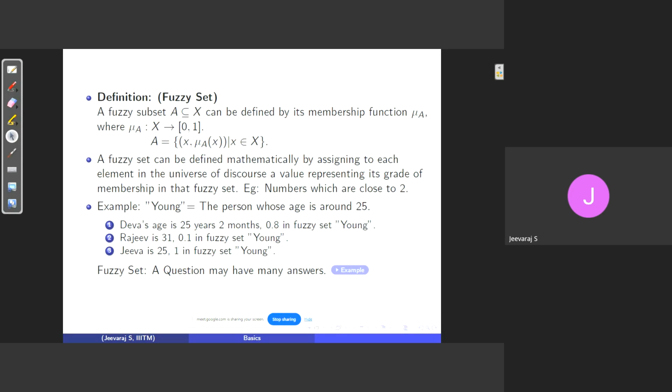Somebody will say the day is good. Somebody will say the day was good until Jeevaraj's presentation. So different people may feel the day to be different, and I cannot say that one person who says the day is good is telling wrong, or that the day is bad. It might be bad because of my experience. So the question may have more than one correct answer.